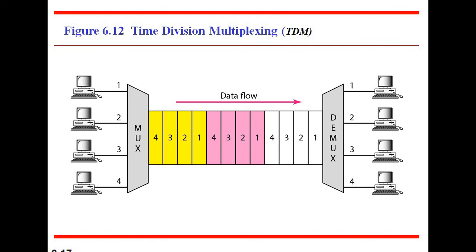But when we come to TDM, it is a digital process that allows several connections to share the high bandwidth of a link. So why are we using TDM? TDM is a digital process that allows several connections to share the high bandwidth of a link.